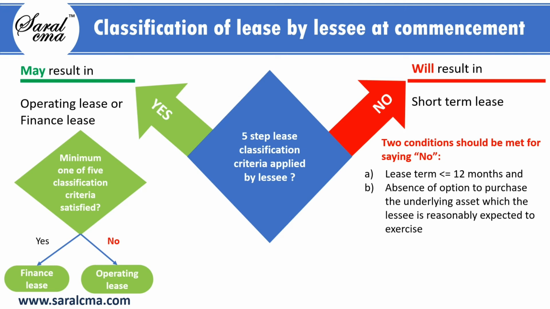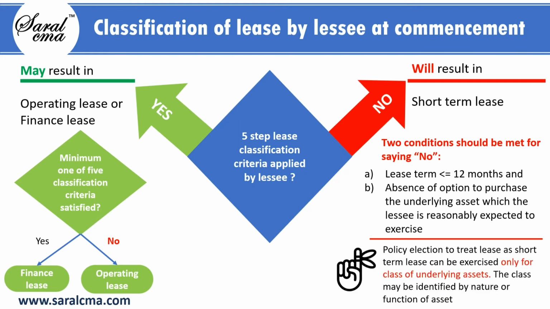There should be absence of option to purchase the underlying asset which the lessee is reasonably expected to exercise. Note that the policy election to treat lease as short-term lease can be exercised only for a class of underlying asset. The class may be identified by nature or function of asset.